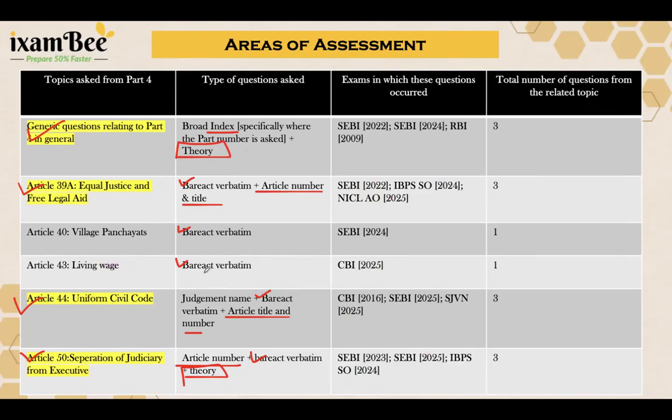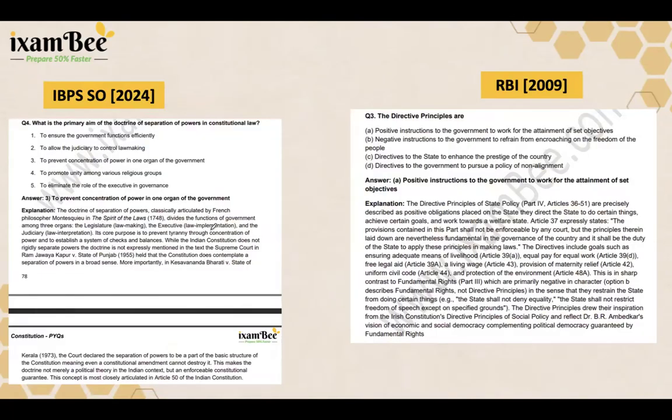We also saw 1 judgment-based question under Article 34 in CBI APP 2016 exam. Questions from Article 40 and 43 mostly were Bare Act based only. Most questions from DPSPs, they revolved around, like I said, article, title, and numbers, as well as your Bare Act verbatim, that is the direct language of the Constitution. So your primary focus should be Bare Act plus index retention. Now let's look at the theory-based questions, which are slightly advanced.